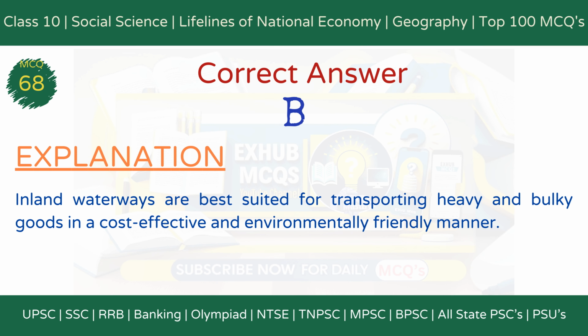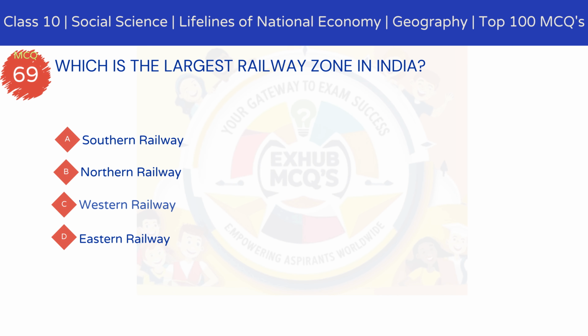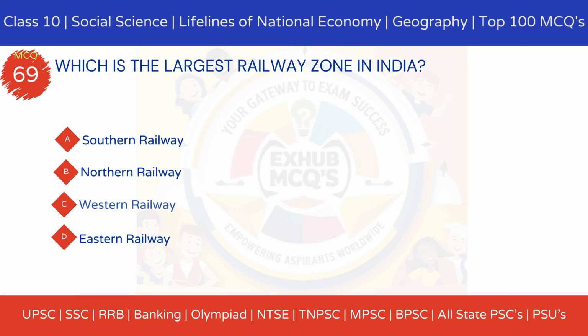The correct answer is option B, to carry heavy and bulky goods efficiently. Explanation. Inland waterways are primarily used for transporting heavy and bulky goods over long distances in a fuel-efficient and environmentally friendly manner. MCQ 69. Which is the largest railway zone in India?